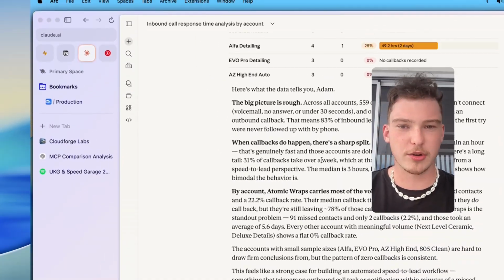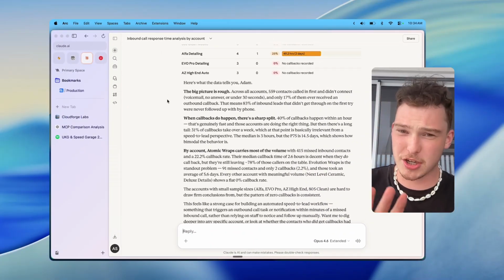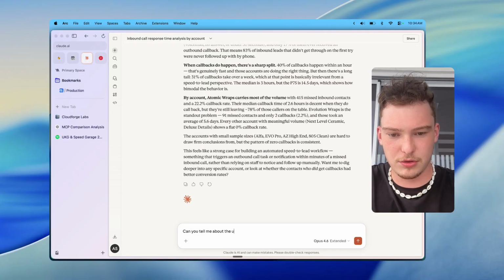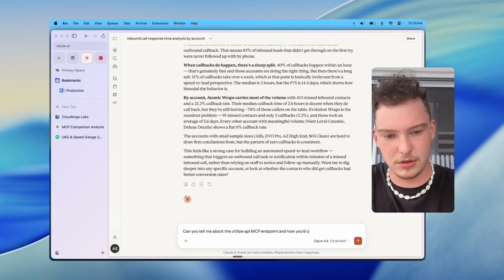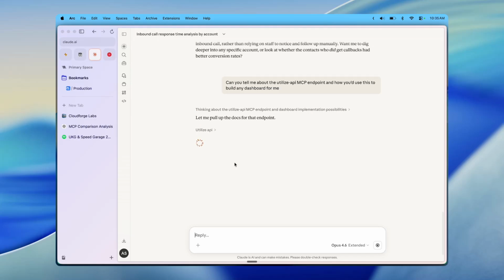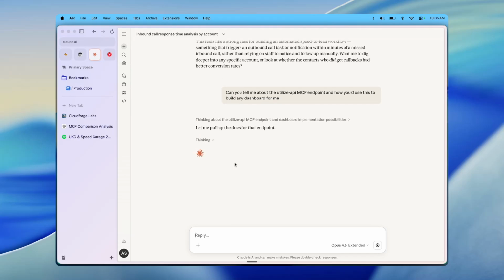And then we could also get it to build a dashboard. I'll just mention really briefly. Can you tell me about the API MCP endpoint and how you'd use this to build any dashboard for me? So basically what it can do is, if you have an API key that you can create in the app, we can use that same execute SQL endpoint and just build a custom dashboard.